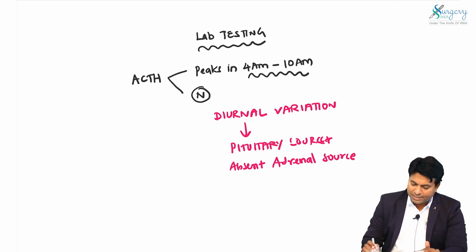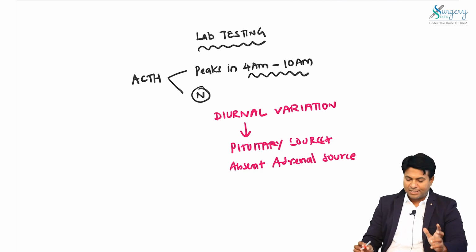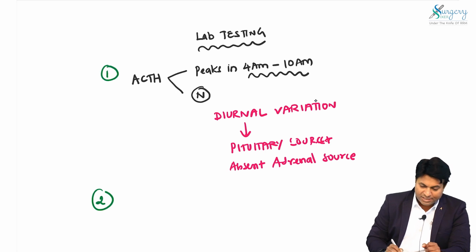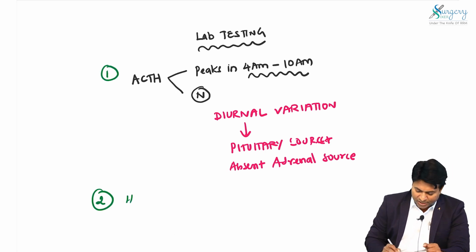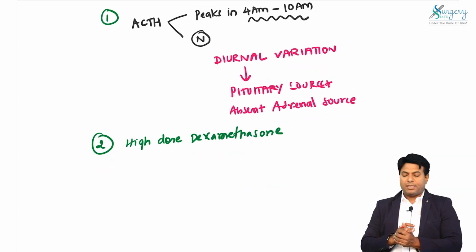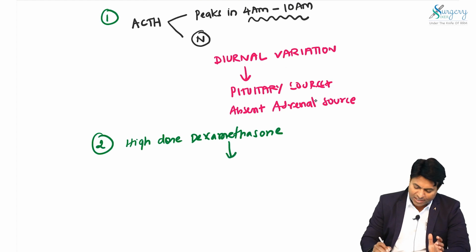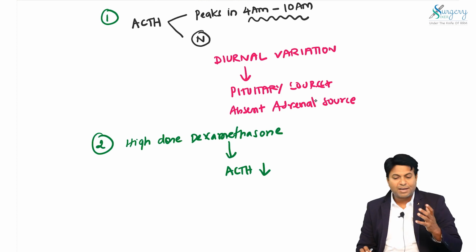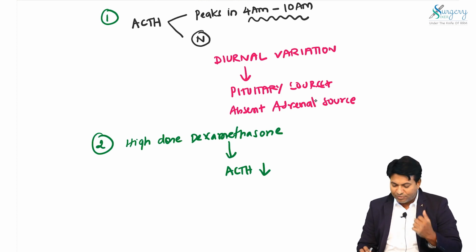One important test is the diurnal variation test. Number 2 test is the dexamethasone suppression test. High dose dexamethasone we should give. What will happen if you give high dose of dexamethasone? Naturally, the ACTH should fall down. This is the normal function: when steroids are given, the levels of ACTH will decrease.